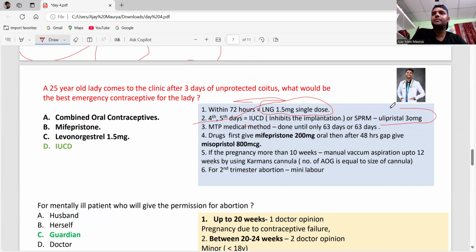Ulipristal 30 mg, that is the selective progesterone receptor modulator. Okay, so these are the two of them. Either way, I can give the IUCD or I can give the ulipristal 30 mg. So guys, if she came